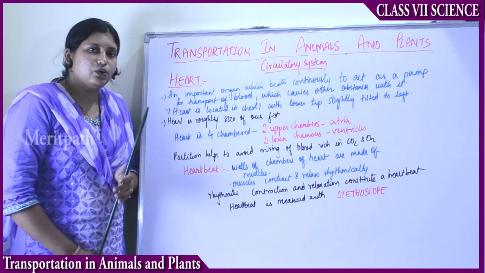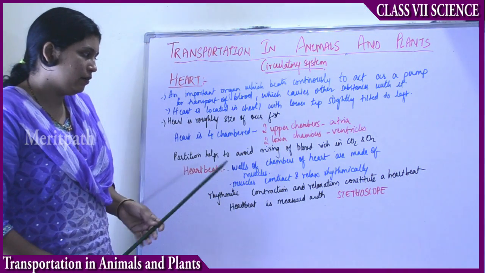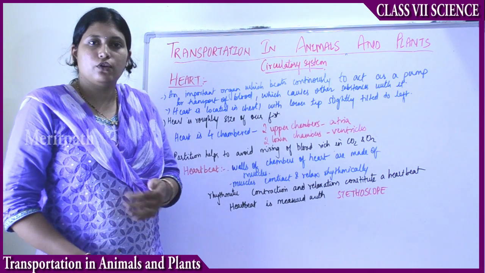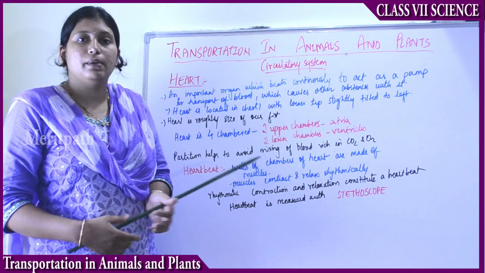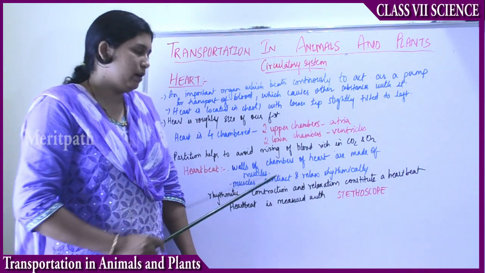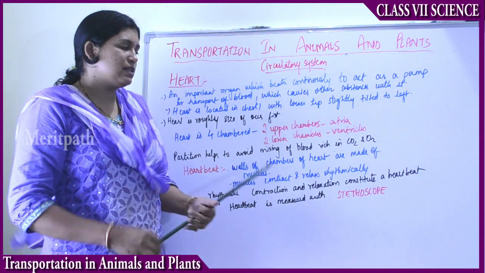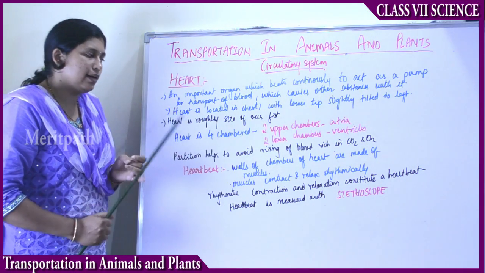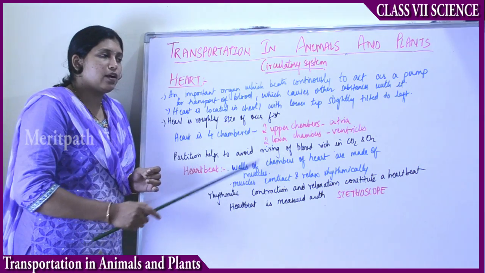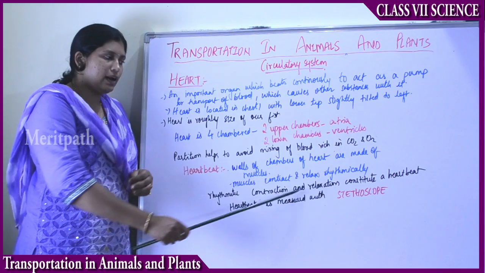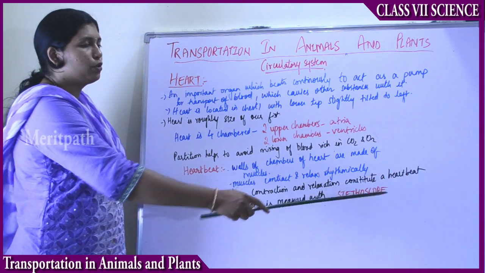And we have something known as the heartbeat. What is a heartbeat? These chambers of the heart are all surrounded by different walls. These walls are made up of muscles. And these muscles contract and relax rhythmically. That is, there will be continuous contraction and relaxation of these muscles surrounding the chambers of the heart. So this rhythmic contraction and relaxation constitute a heartbeat.